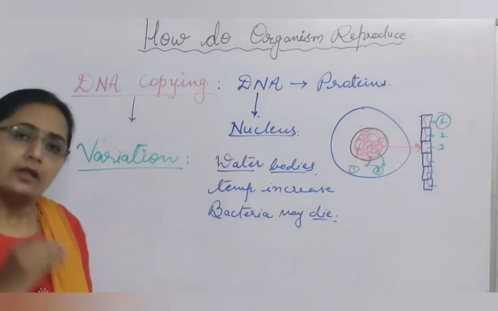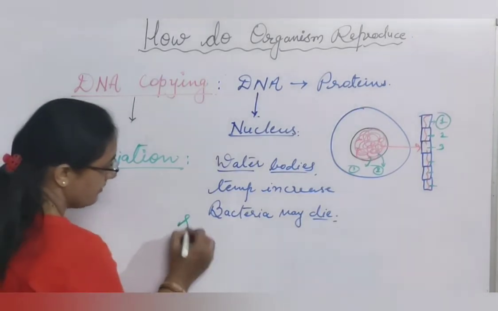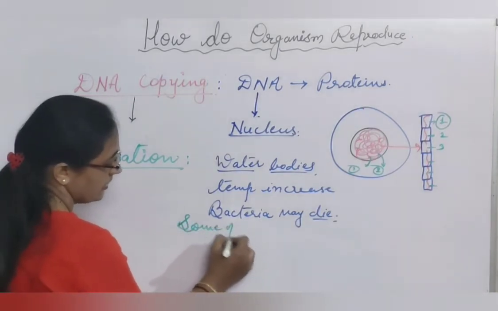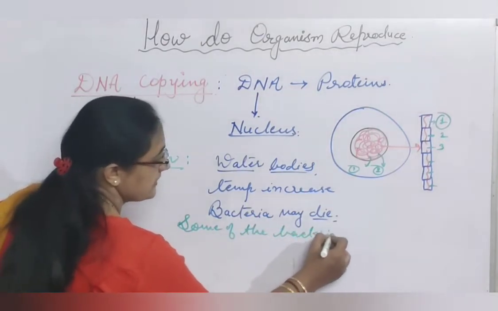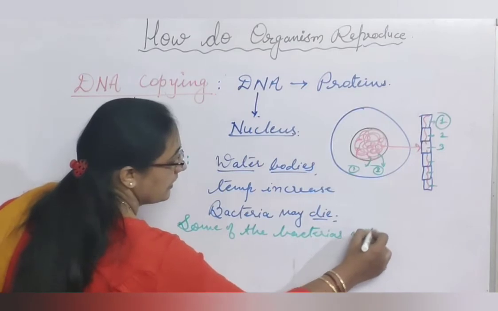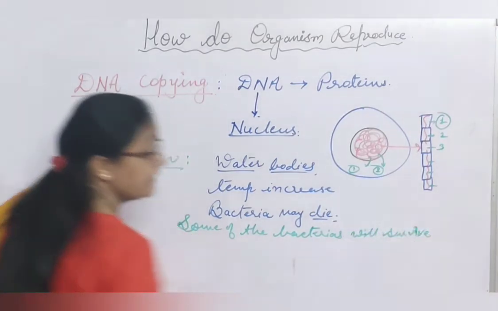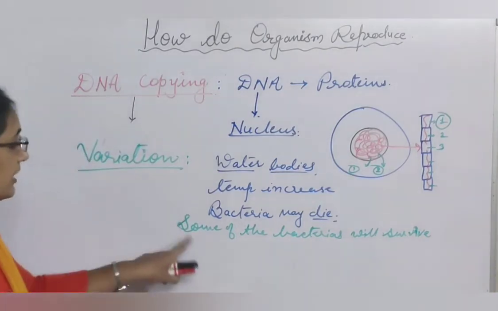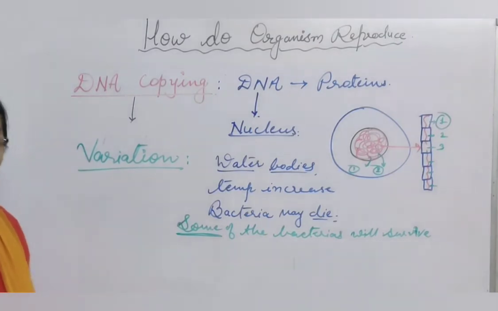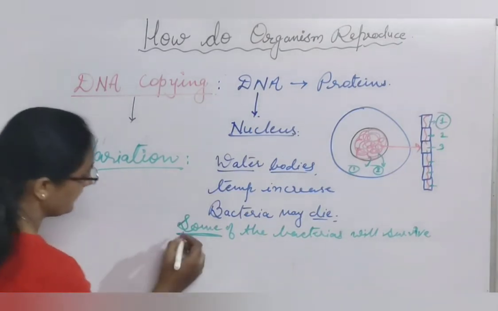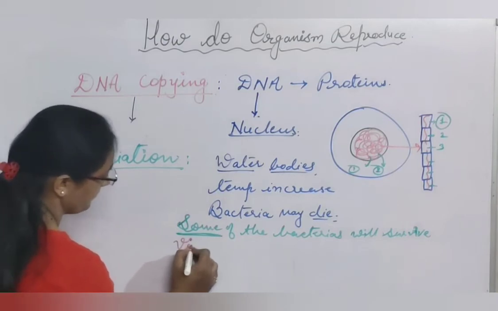It means the whole progeny of bacteria will get destroyed? No. Few of them are still able to survive. Some of the bacteria will survive. Why? Because here and there during DNA replication, some of these bacteria show variation. And these bacteria that show variation are variant bacteria.